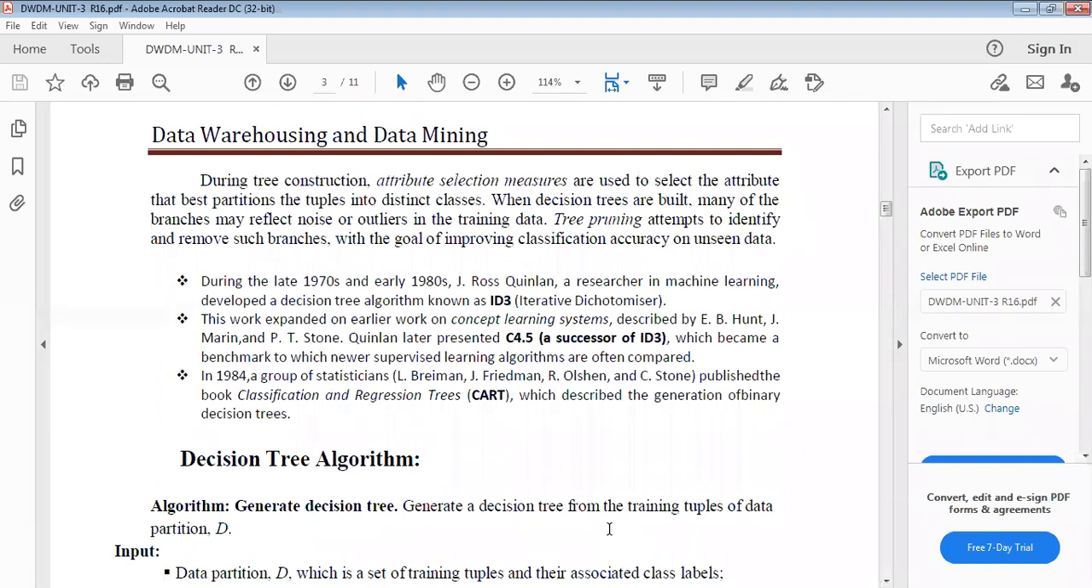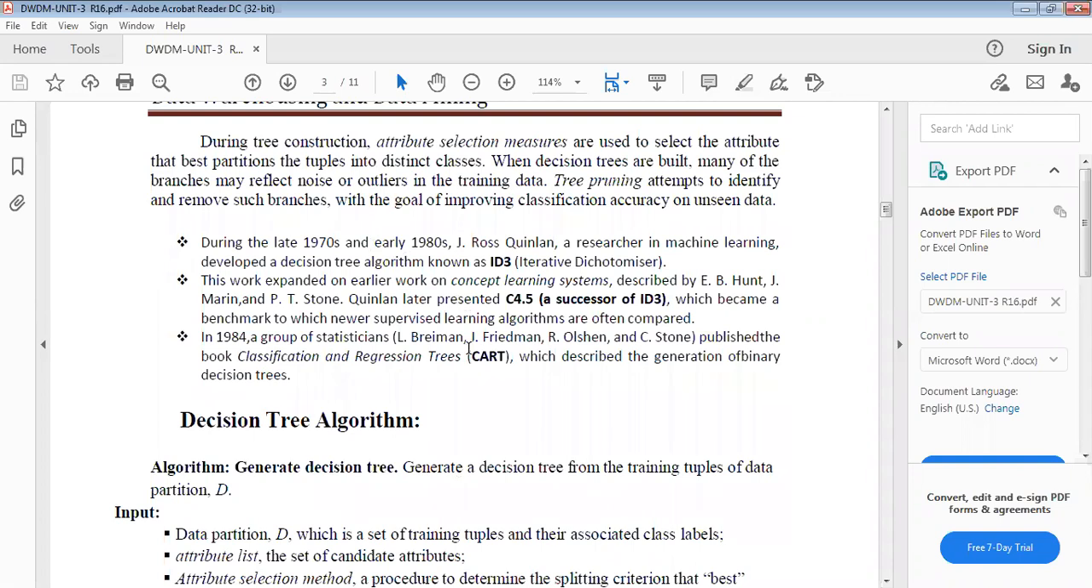In 1984, a group of statisticians, Friedman, Olshen, Stone, and Breiman, published the book Classification and Regression Trees, like CART. C represents classification and RT represents regression trees. Generally, you call it CART. Mainly it describes the generation of binary decision trees. So these are the main representations regarding classification accuracy on unseen data.